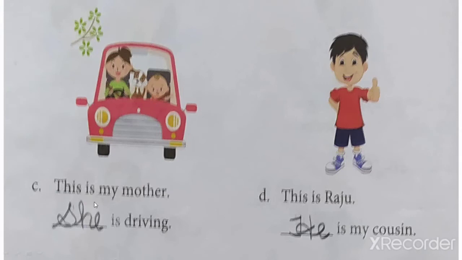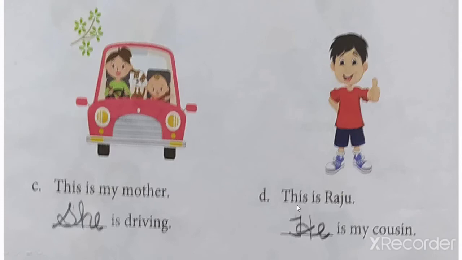Okay, now see here. This is my mother. See the picture. This boy is telling that this is my mother. She is driving a car. This is my mother. She is driving.